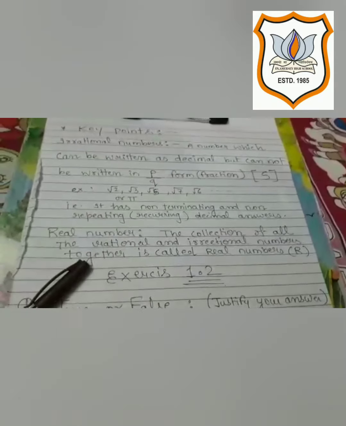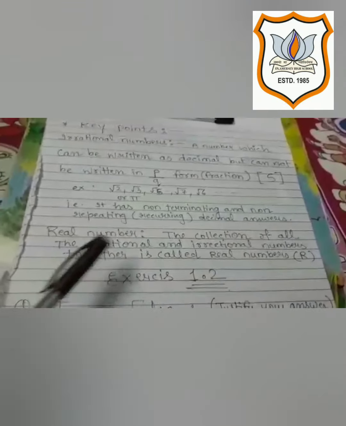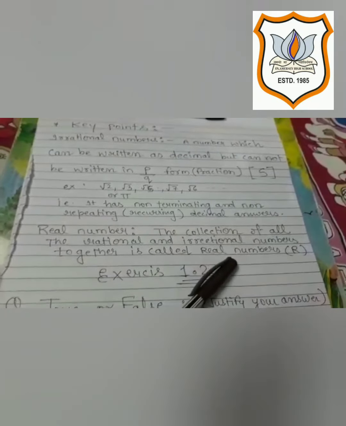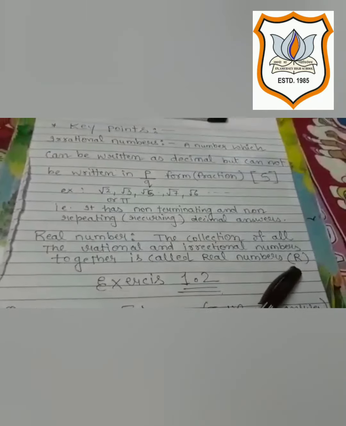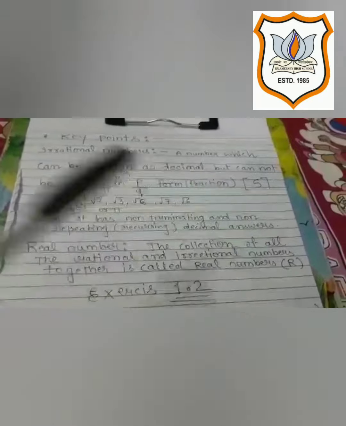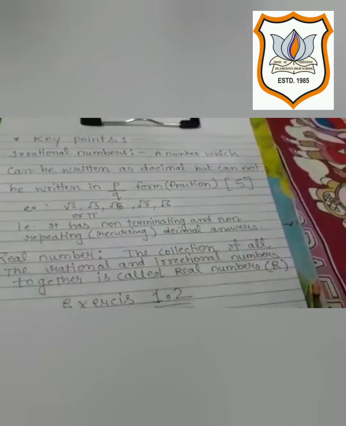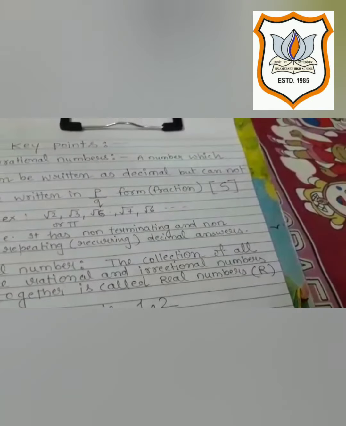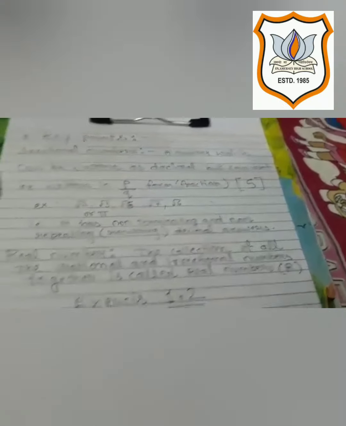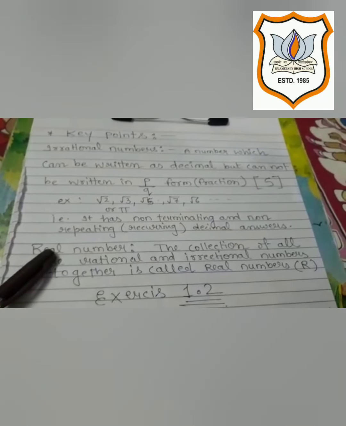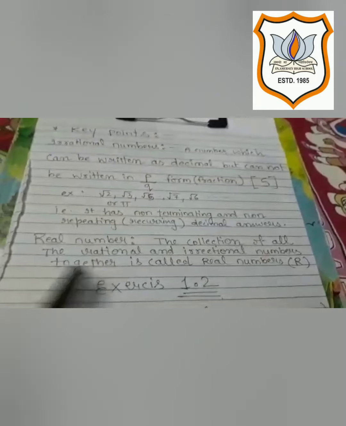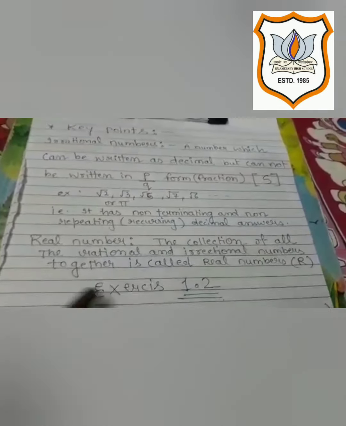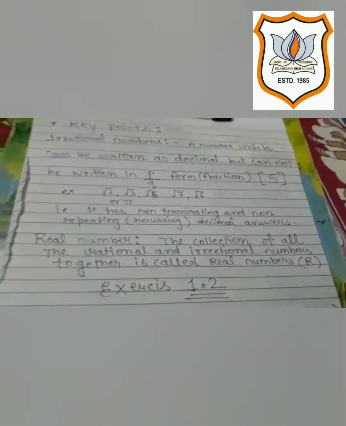Now, the real number. What is a real number? It is very simple. The collection of all the rational numbers and irrational numbers together is called a real number. It is denoted by R. We can say all the rational numbers and all the irrational numbers are in a common bag, and that bag is the real number bag. Irrational number is denoted by S, real number is denoted by R, whereas rational number is denoted by Q.